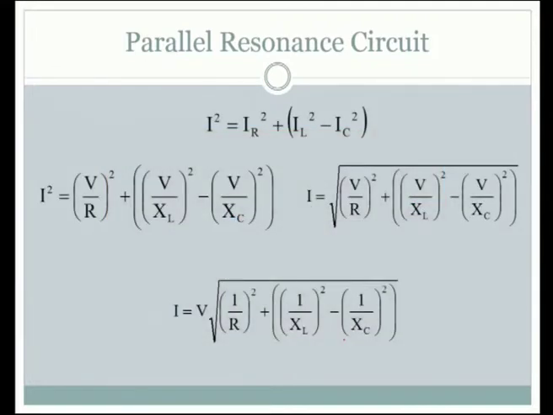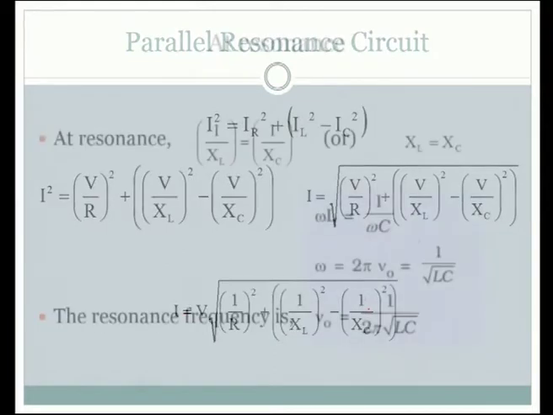This is the mathematical expression. See, it is a vector sum that we need to take. So, we square and take the current. Accordingly, when we substitute for IR, IL and IC, these are very familiar methods of doing. Finally, we get the current like this.